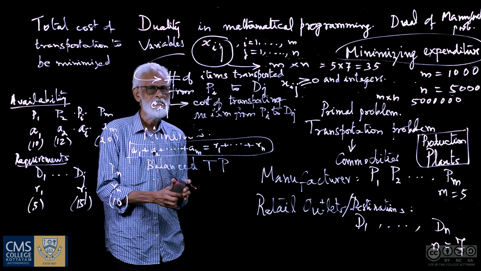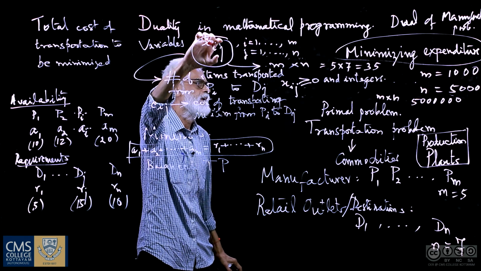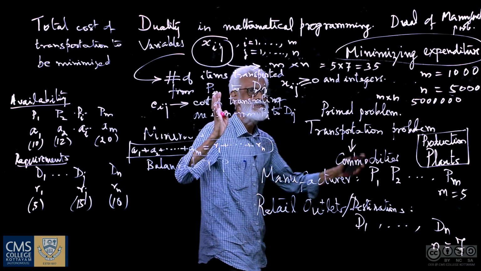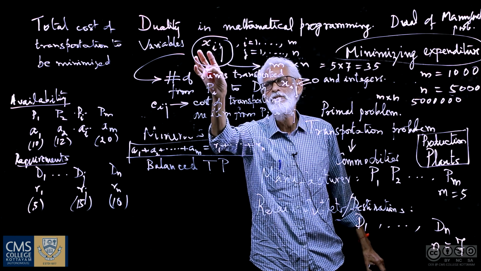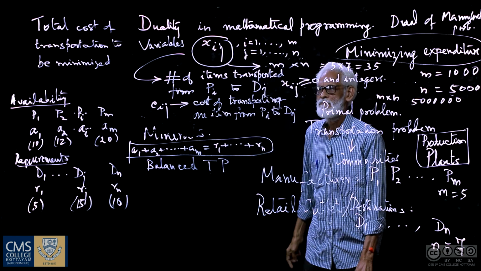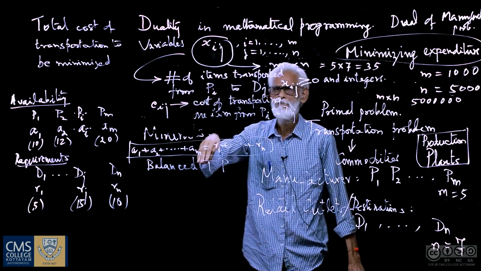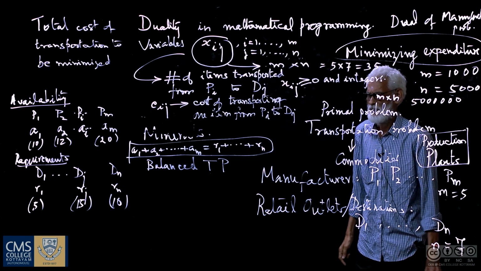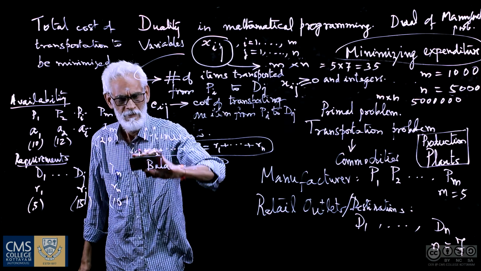So these known quantities Cij's are again m into n in number. So there are as many costs as the number of unknown variables. That means the number of these things to be determined and these costs are the same. Now what is the problem?